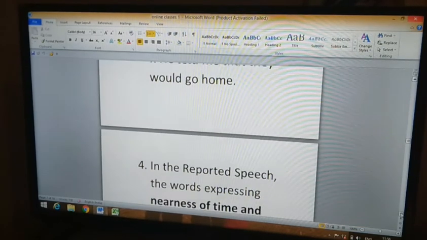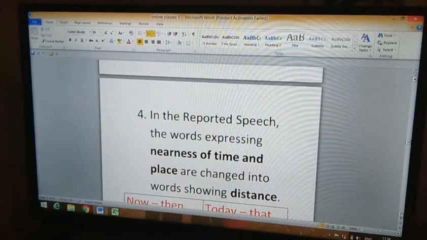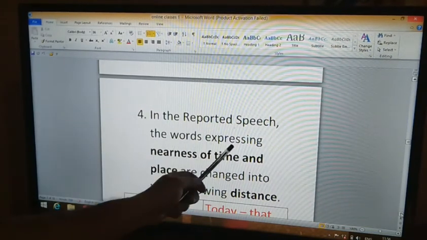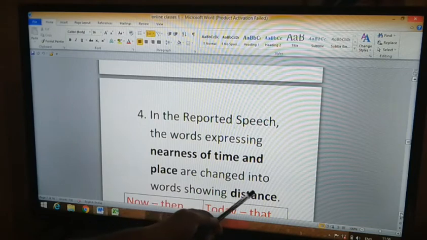So the next rule is, in the reported speech, the words expressing nearness of time and place are changed into words showing distance.